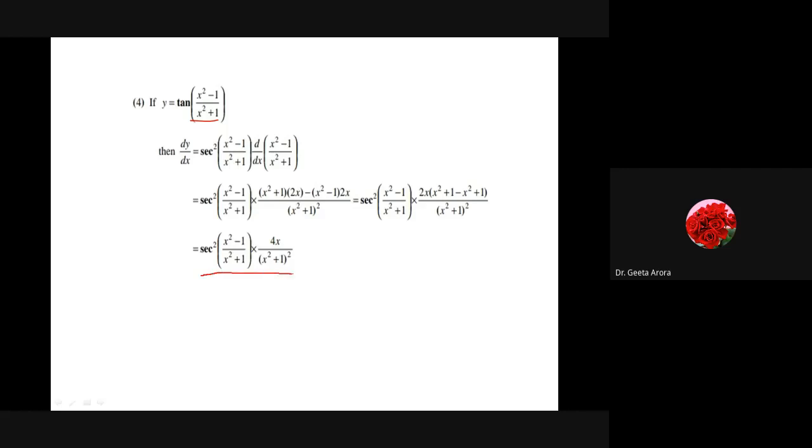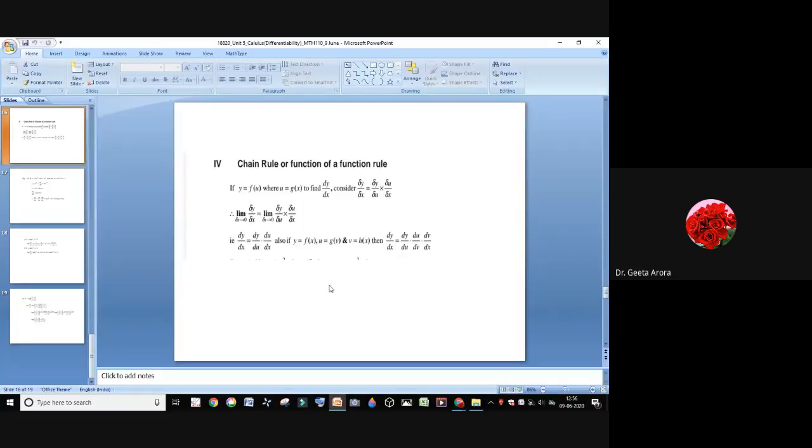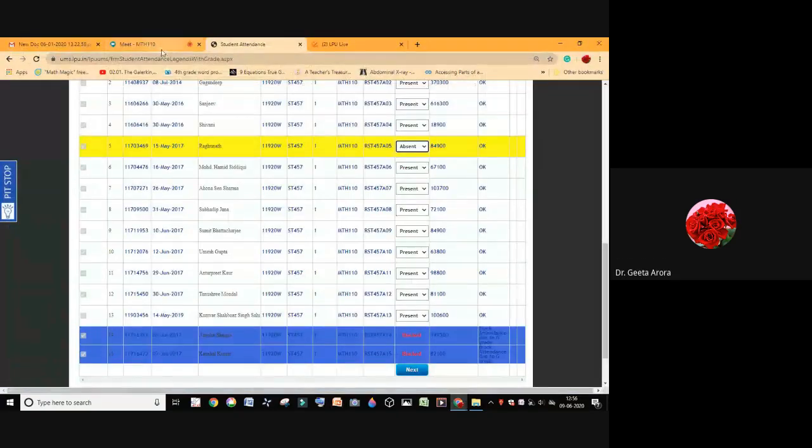Here I am not explaining it. You have to at least work it out and find out how you are doing this, because if you are able to do it, then it's fine. If you are not able to, you have to ask me or you can go for the discussion. Okay? So this is regarding the derivatives that we have done today. So we have done till now the limit, continuity and differentiability.